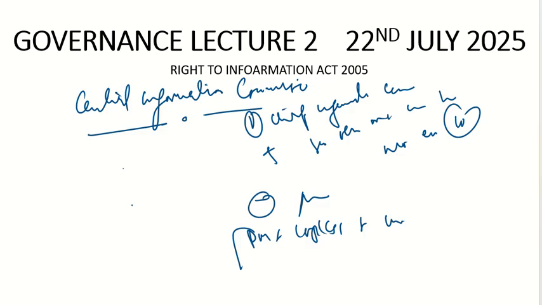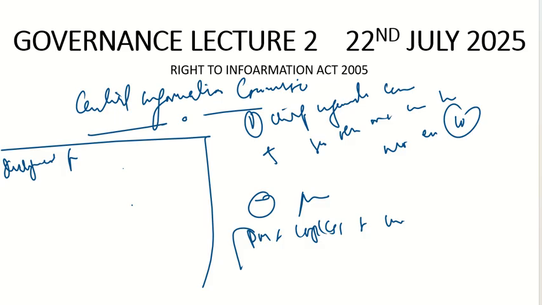The Chief Information Commissioner and Information Commissioners shall be persons. What is the qualification for them? They shall be persons of eminence in public life, with wide knowledge and experience in law, science and technology, social services, management, journalism, mass media, or administration and governance.